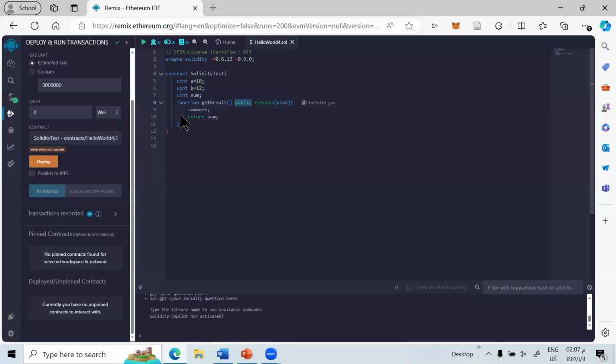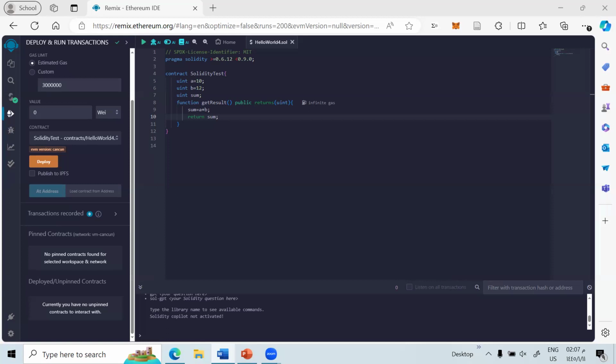This is return sum, meaning the value of sum is returned by the getResult function. So this contract is a simple example that demonstrates how to define variables, perform calculations, and return results in Solidity. When this contract is deployed and the getResult function is called, it will calculate the sum of a and b, which is 22, and return the result.